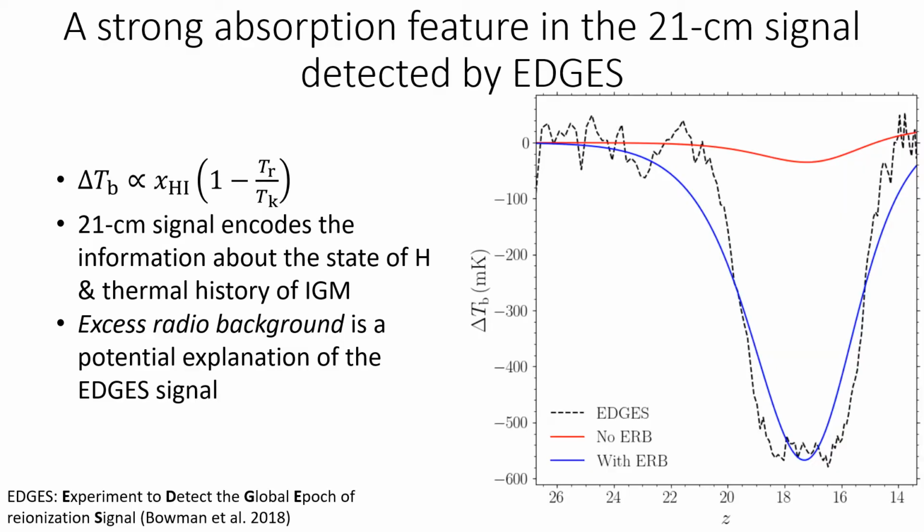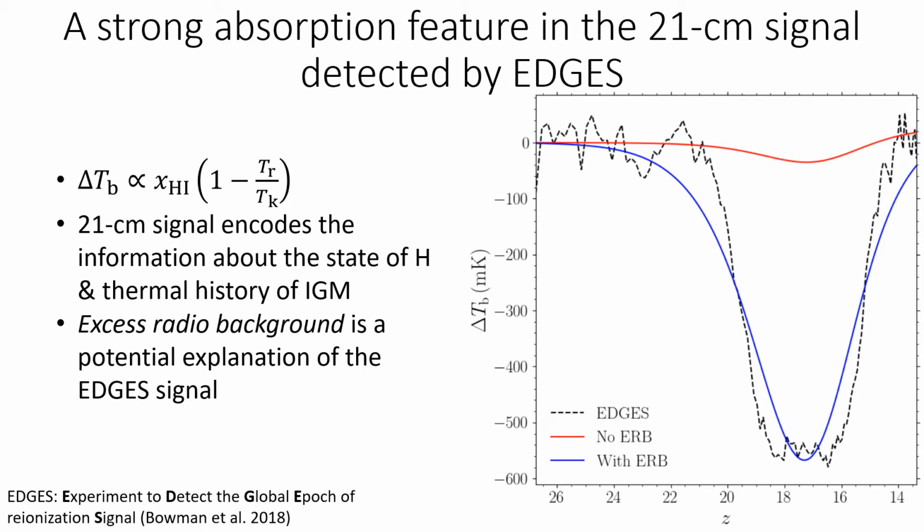As you all know about the EDGES detection of the 21 centimeter signal in 2018, which was found to contain an absorption feature quite strong as compared to what the standard models would predict. In this figure, the black dashed line is the measurement by the EDGES collaboration, and a standard model prediction is shown by the red solid line. And clearly, you can see there is a significant mismatch between the two.